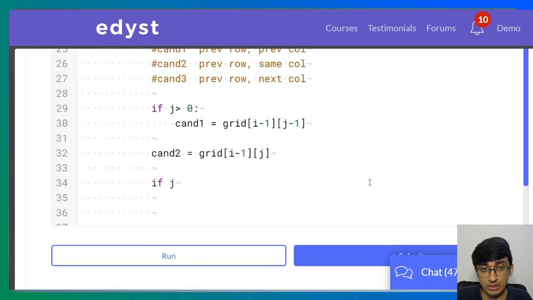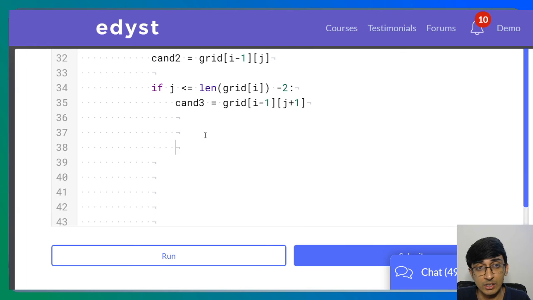Now we want to go to the last column. So as long as j is less than or equal to length of grid of i minus 2, not just length of grid, by the way, the length of this particular row. So as long as j is less than this, then we can also check the next element, the next column. So cand 3 is equal to grid of i minus 1, j plus 1.